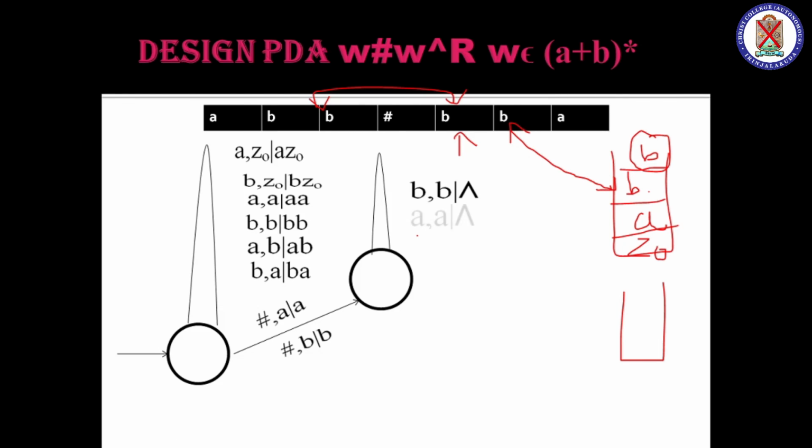So next, when A comes, this A and this A are matched and it becomes null. Okay, when the pattern is correctly matched in PDA, every time the patterns are correctly matched, you will get only Z0 on the top of the stack. That is said here.